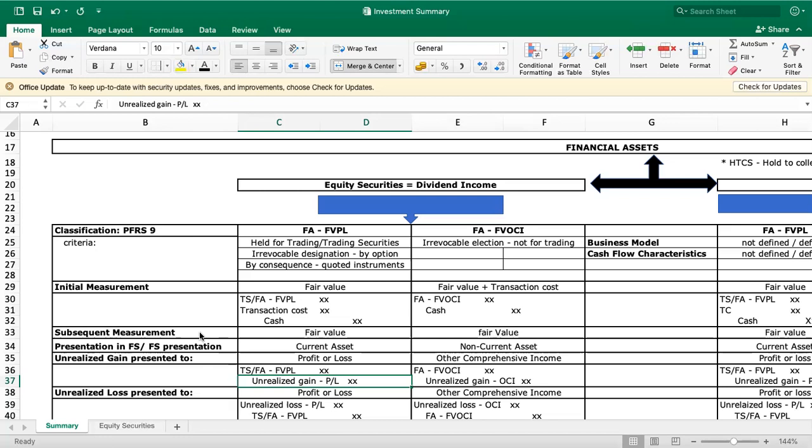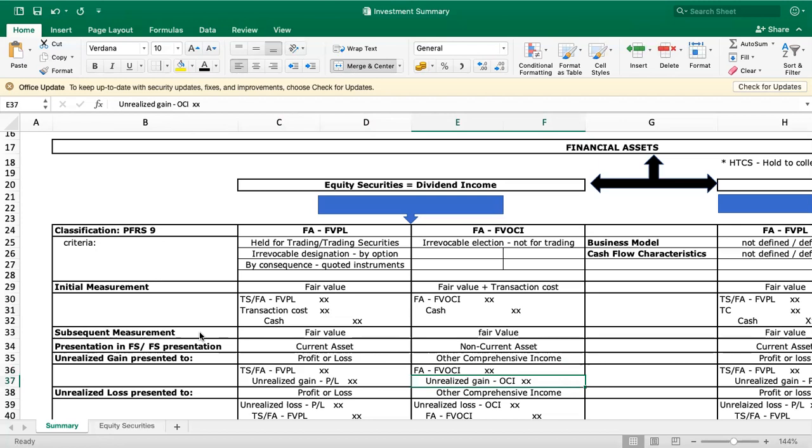How about under FVOCI? Since there's unrealized gain, there's an increase in the fair value from the initial measurement to the subsequent measurement, so we debit the investment account FVOCI and we credit unrealized gain, also under OCI.